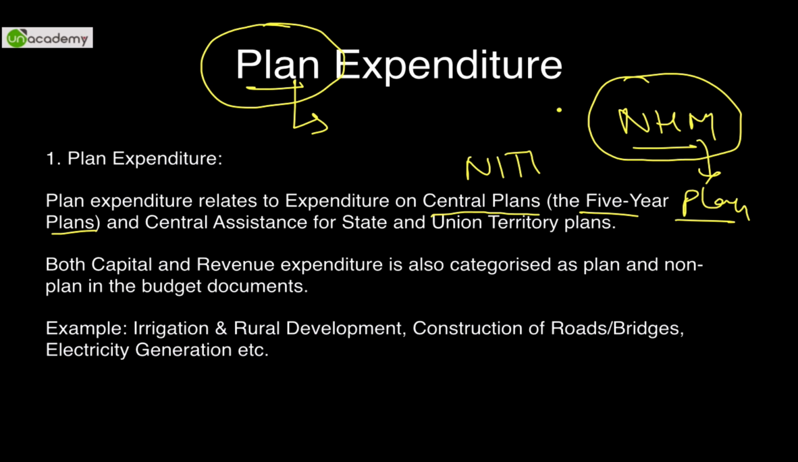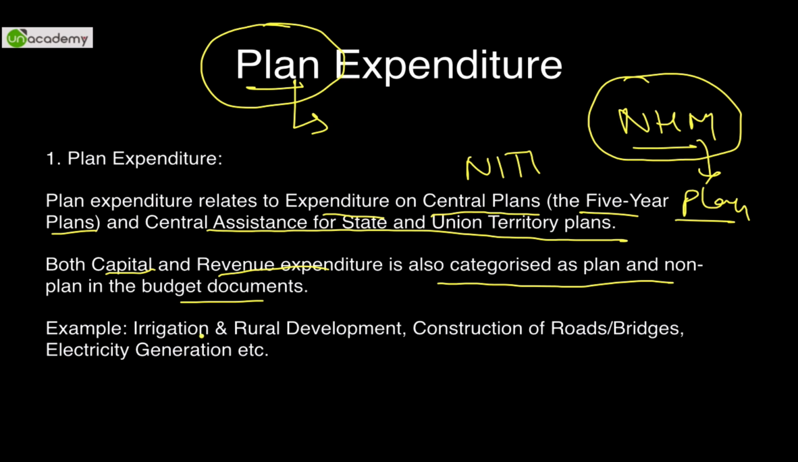Similarly, all the expenditures, for example, in 2006, MGNREGS, National Rural Employment Guarantee Act had come out. Whatever expenditures were done on it were considered to be planned expenditures. So let's read the definition. Plan expenditure relates to expenditure on central plans, 5-year plans, and central assistance for state and UTs. Plan expenditure can be categorized under both capital as well as revenue expenditures, what we had just studied before this. It is also categorized as planned expenditures in budget economics.